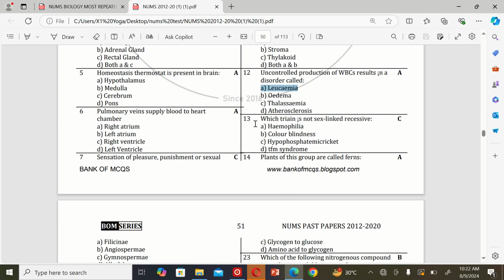The next MCQ: which one is not X-linked recessive? A. Hemophilia, B. Color blindness, C. TFM syndrome. So the correct option is C.